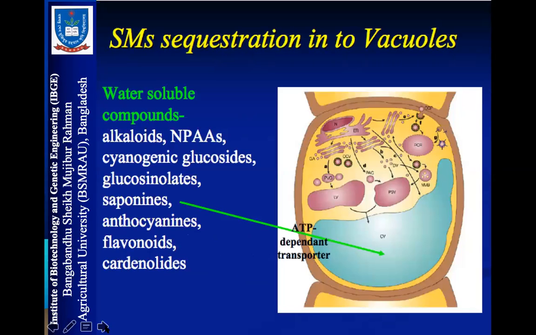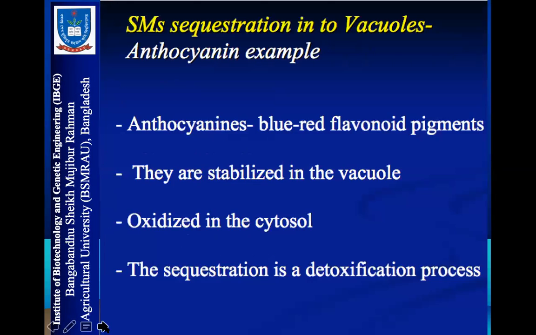So secondary metabolite sequestration, here you can see in the plant, a large vacuole, where water-soluble compounds are sequestered. No strict rule, but there are some principles about where the secondary metabolites are stored. And anthocyanins, blue-red flavonoid pigments, you can see in the flower petals, they are stabilized in the vacuole, oxidized in the cytosol.